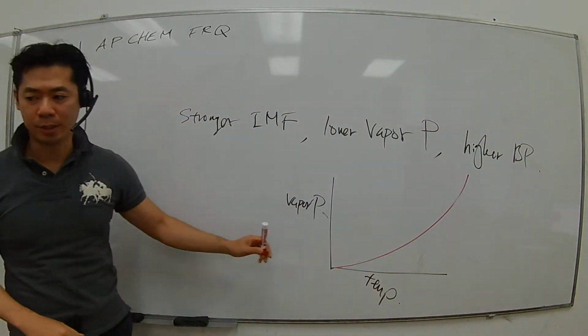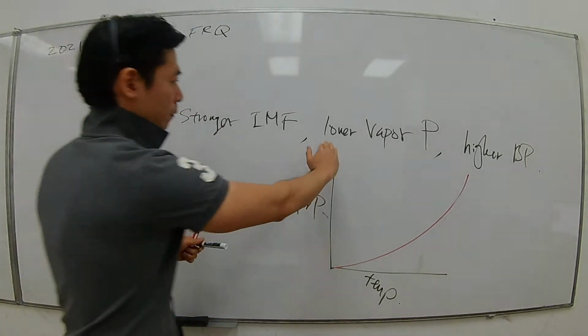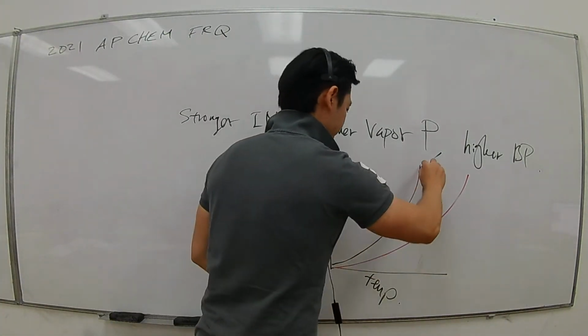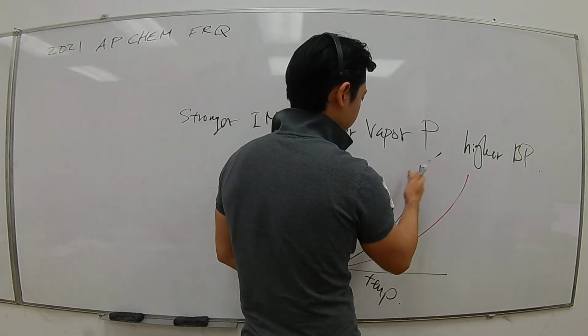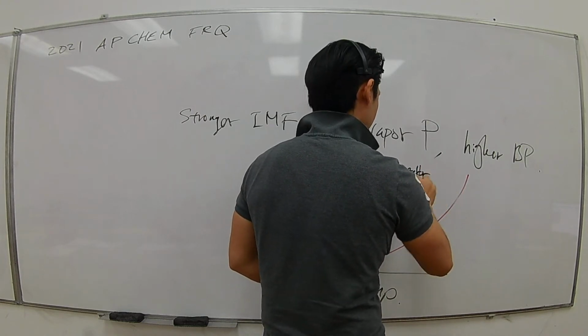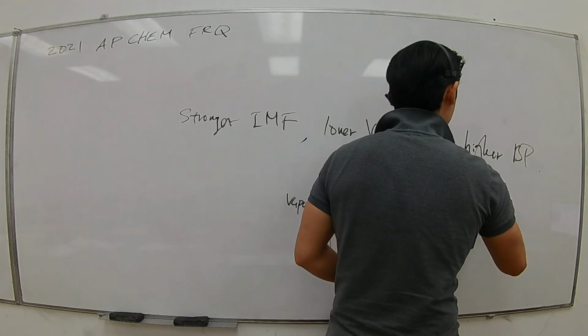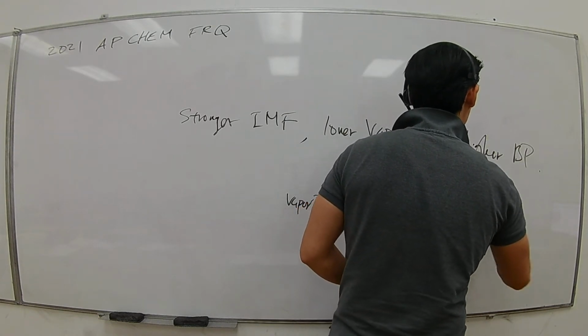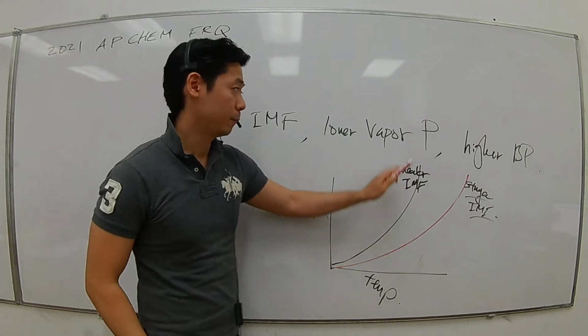Compared to this, a substance that has a higher vapor pressure will be like this. This one has a weaker IMF, and this is the one that has a stronger IMF. Again, stronger IMF means lower vapor pressure.